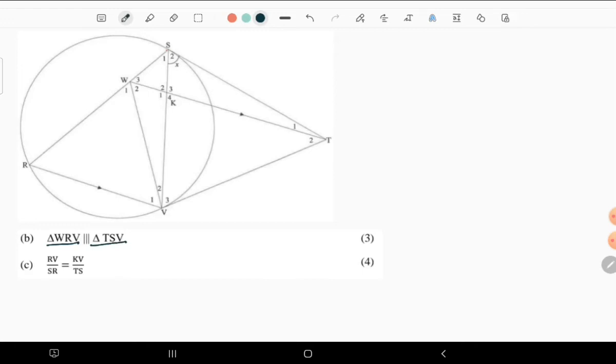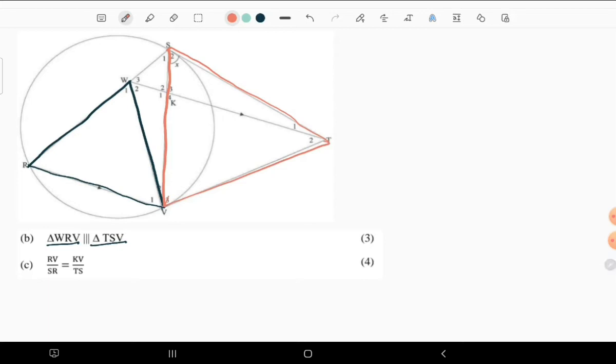The triangles that we're comparing are WRV, which is this triangle, and another triangle, TSV. We're comparing these triangles now. How are they similar to each other? Are they similar in a way?